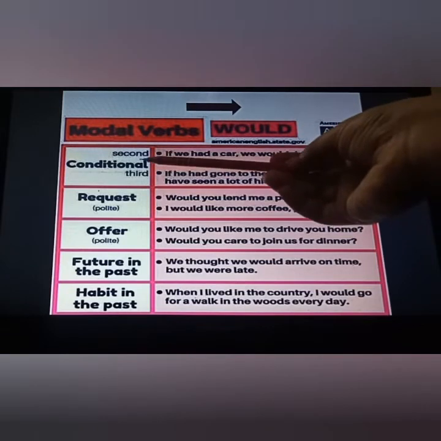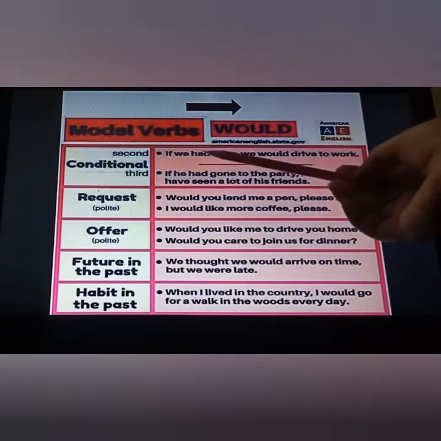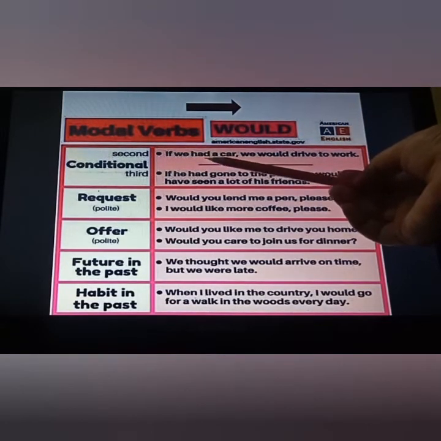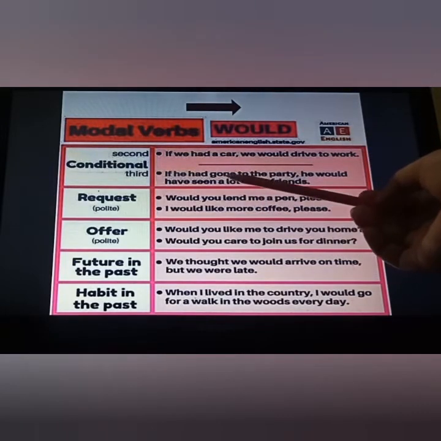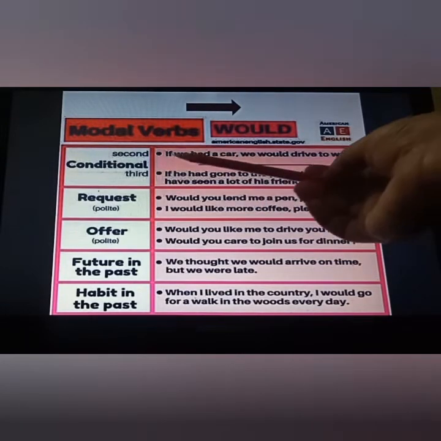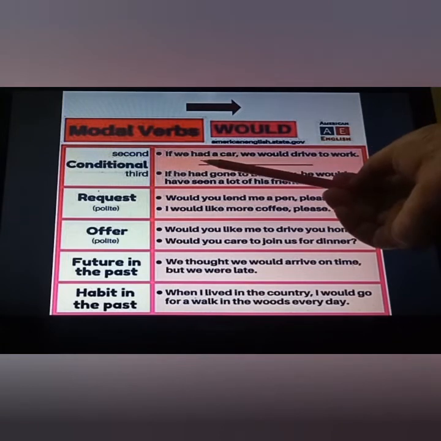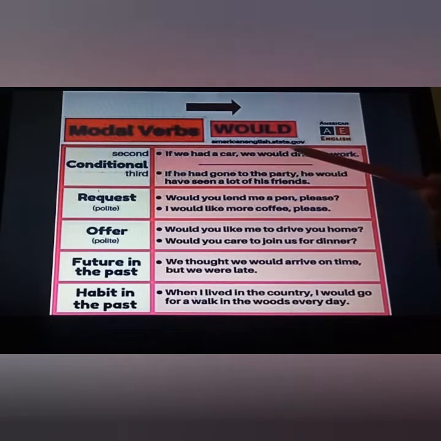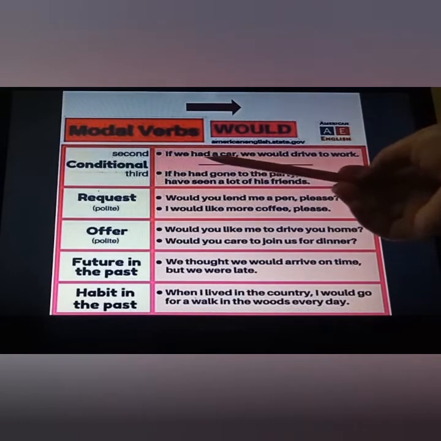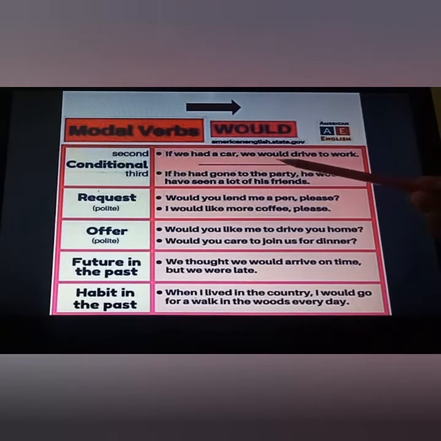Second and third, what does it mean? Second means we have used in a sentence second form. Third, we have used here third form. Fine. If we had a car, second form is given. In that condition, we have to put here second form of will, that is would. We would drive to work. If we had a car, if second form is given, we will put here second form.